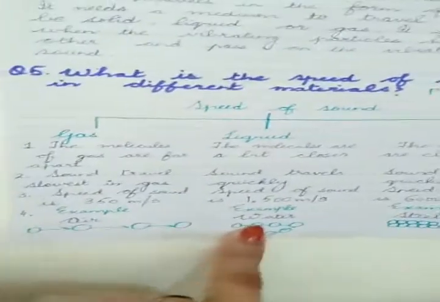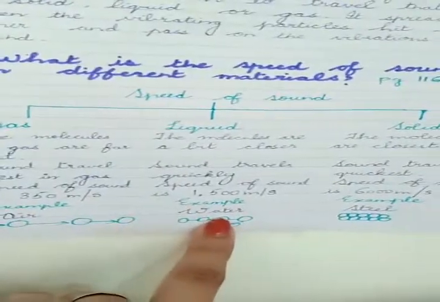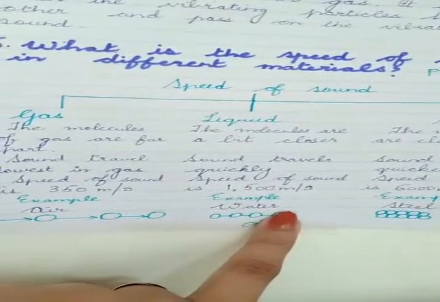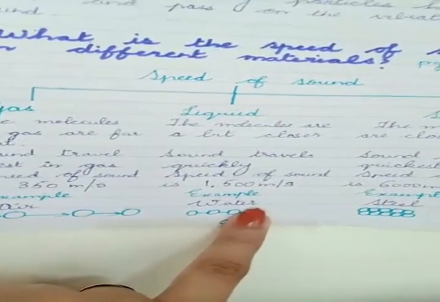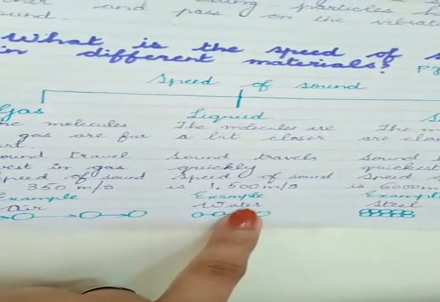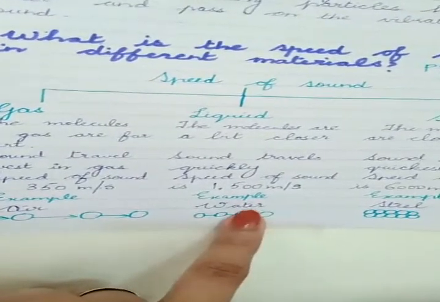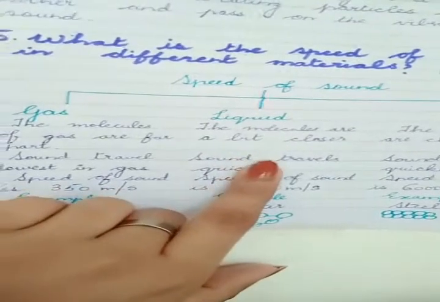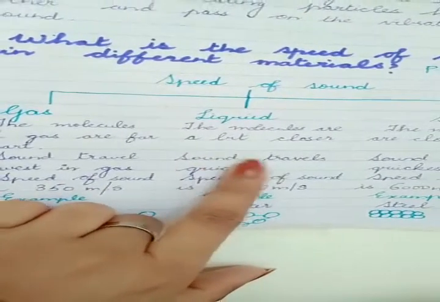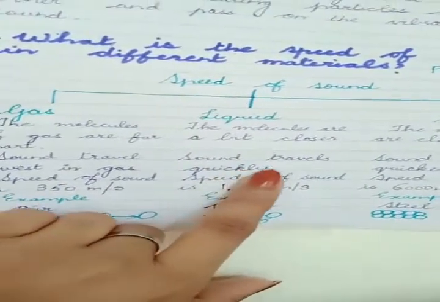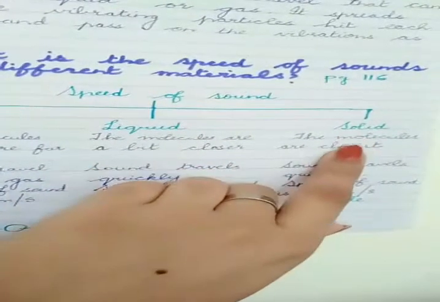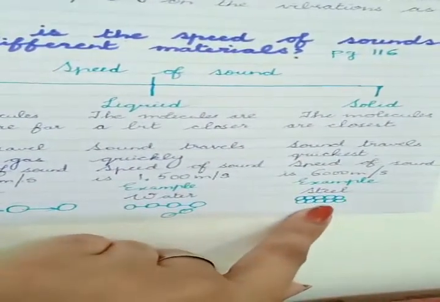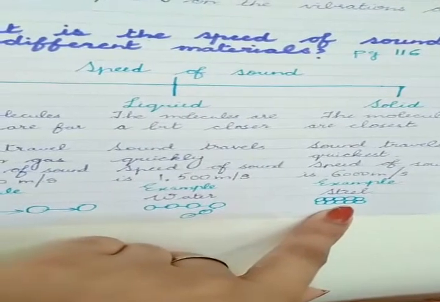As you can see in the diagram, the molecules are a bit closer to each other and the vibration takes less time to travel. So the particles hit each other in less time and sound travels quickly. Then coming to solids, the molecules are closest. As you can see in the diagram, they are tightly packed with each other.